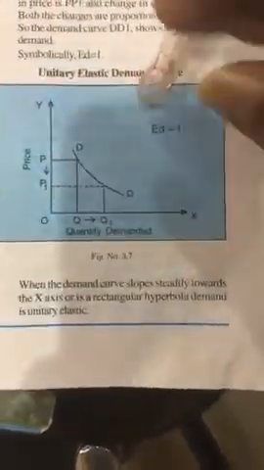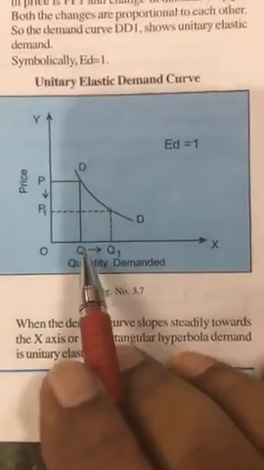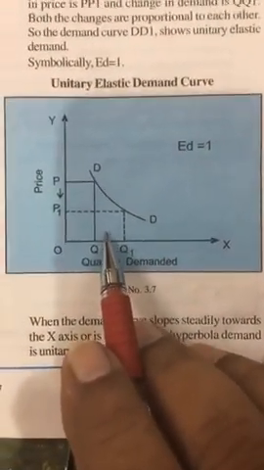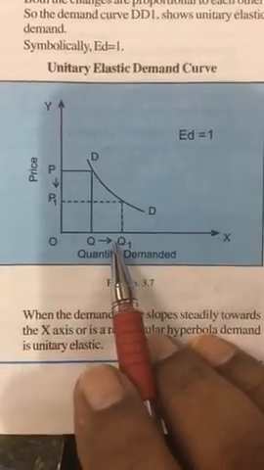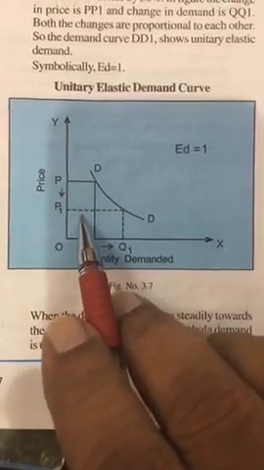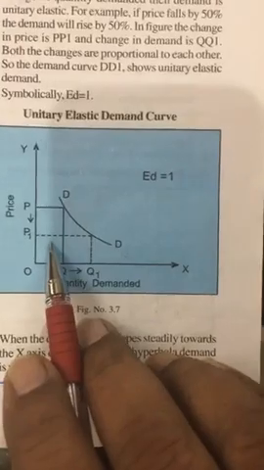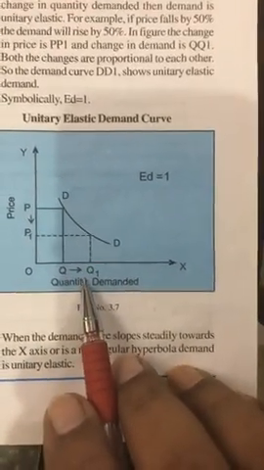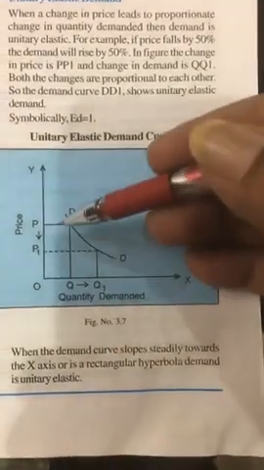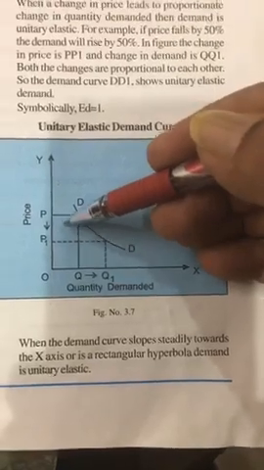So, this difference, this gap, what we do while correcting the papers, we see whether this gap is exactly the same or not. If this is 2 centimeters, then this should be 2 centimeters; if 1 centimeter, then 1 centimeter. Then your answer is correct. Again I will repeat, the difference in quantity demanded and the rise or fall in price, this gap should be the same.